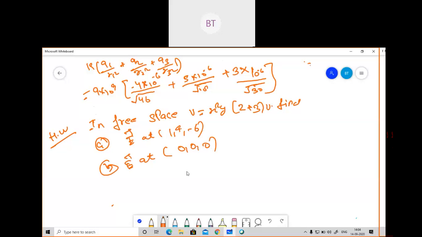Please try to attempt this question as much as you can. Some other problems are also there, I will try to recollect them, and we will discuss in the next class whatever we can. I will try to collect some GATE problems based on electric potential, because electric potential is an important topic for you. Please try to do this, and we will meet in tomorrow's session.